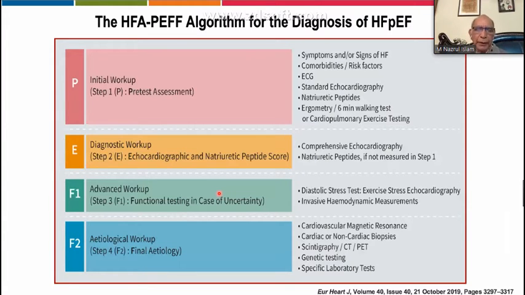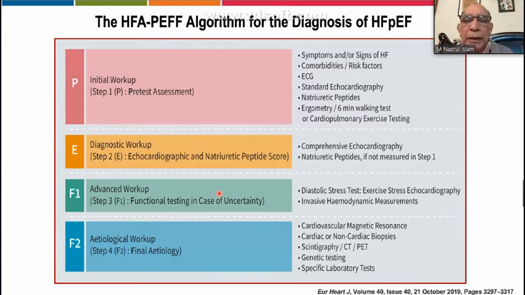So the very new guideline, very recently in 2019, they proposed what they call the Heart Failure Association HFpEF algorithm. Here, it is almost similar but a bit more elaborate. If anybody has a proper interest, or wants to do some research in this space, this algorithm is important. But for general cardiologists like me, it's not that important at the moment for treating general patients. So the first step is the initial workup, what we call the pre-test assessment.